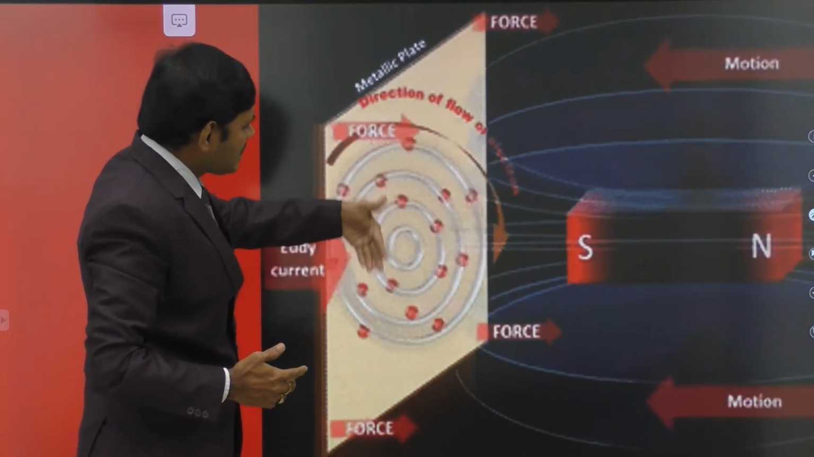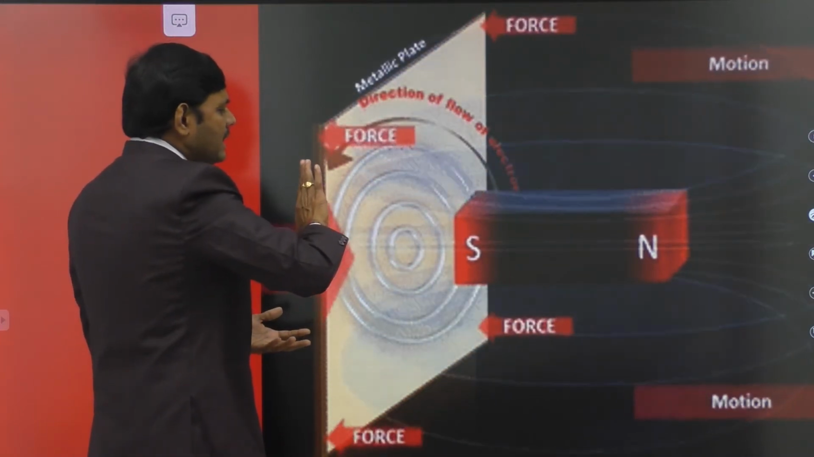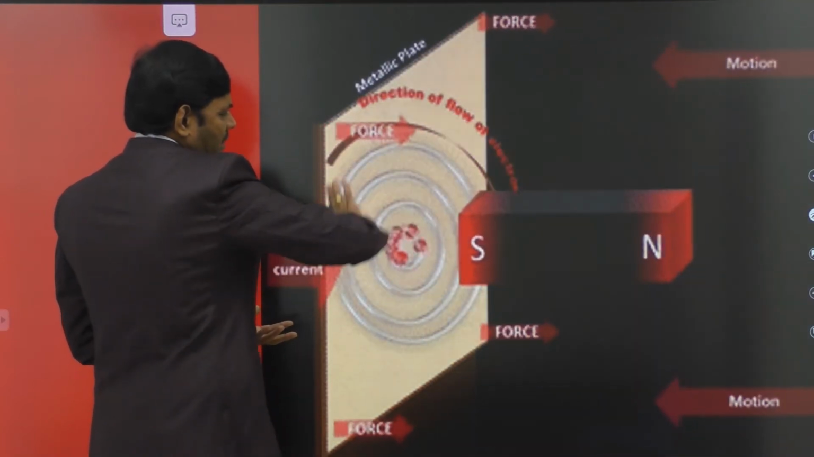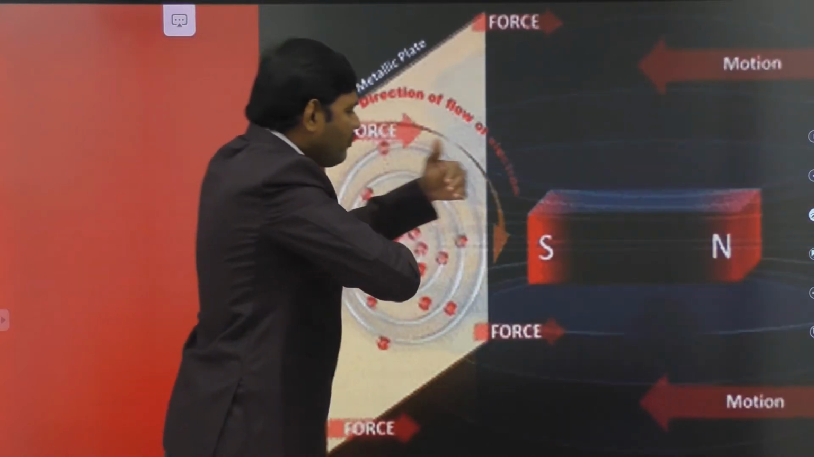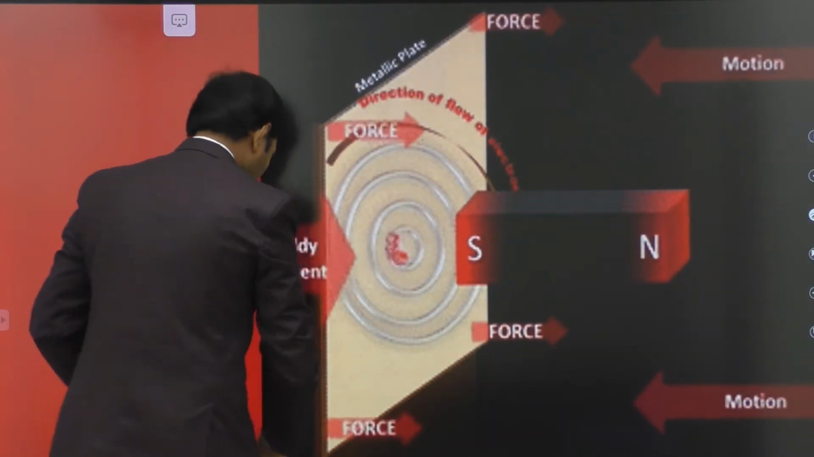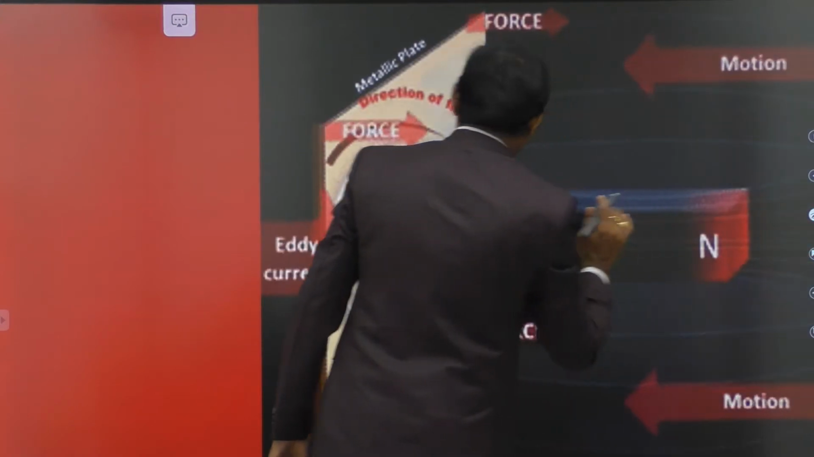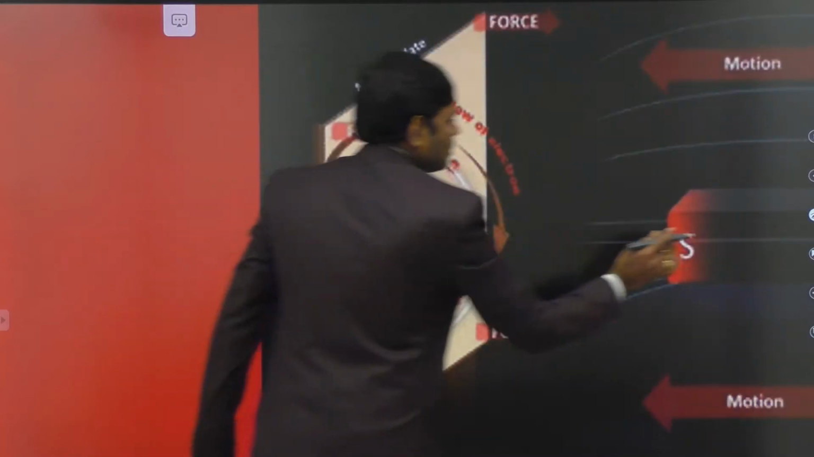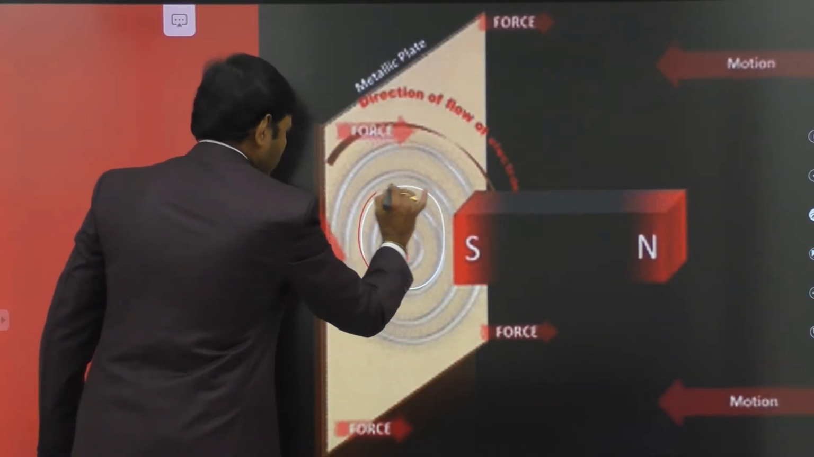In order to have the south pole, if the circulating currents are like this in clockwise direction, this face is the north pole and the face towards the magnet becomes the south pole, obviously. Therefore, students observe the current is circulating like this, in clockwise direction.